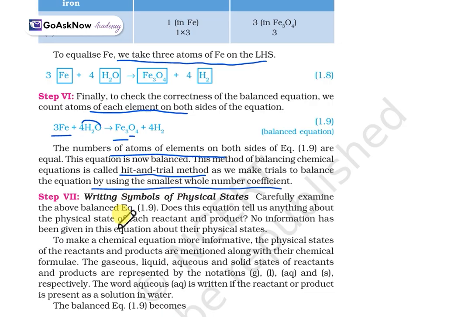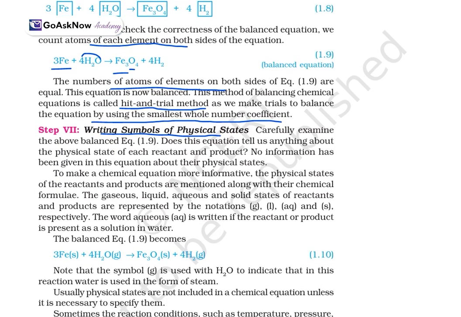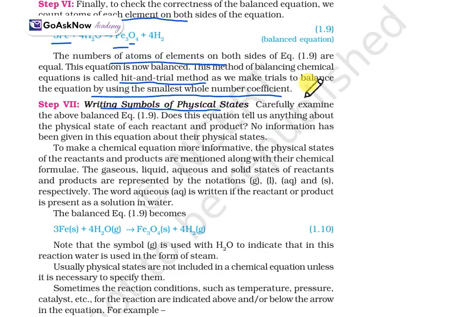Okay, now step 7 will be writing symbols of the physical state. Carefully examine the balanced equation. Does this equation tell us anything about the physical state of each reactant and product? No information has been given in this equation about their physical state. So to make the chemical equation more informative, the physical states of the reactants and products are mentioned along with their chemical formulas.